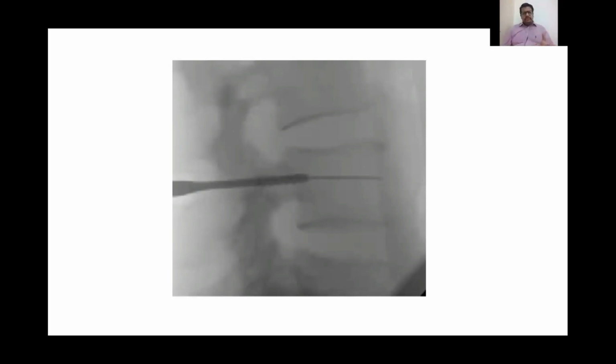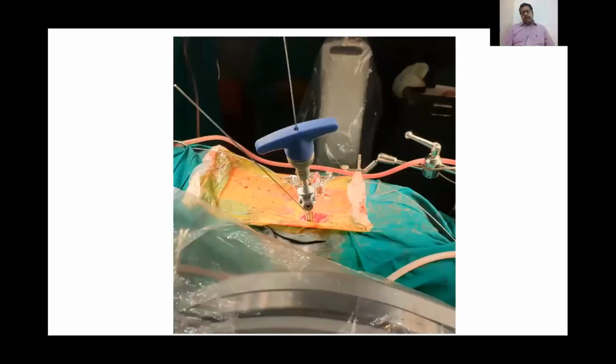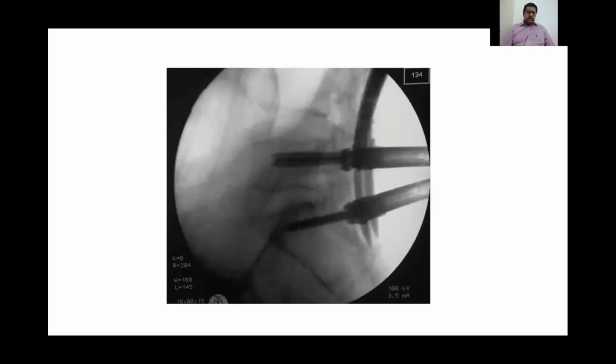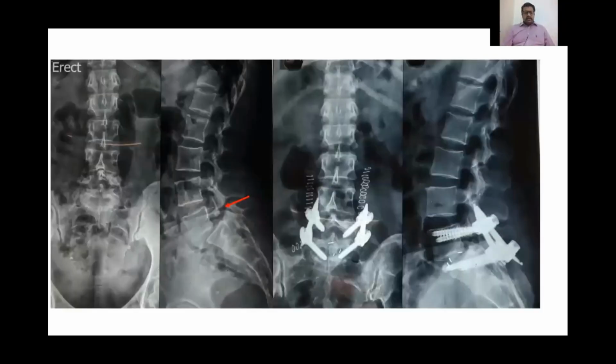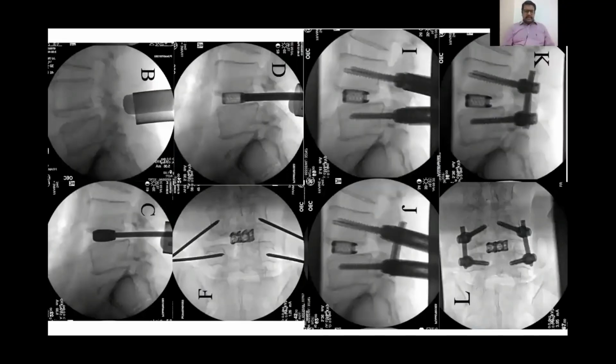Once that is done, this is basically a fluoroscopy of the percutaneous method. So here we put in a K-wire, then over the K-wire we put in a tap. Once the tap is done, we take the appropriate size screws and place our screws, and then place our rods. And this is a TLIF patient for a grade 2 spondylolisthesis, MIS technique.